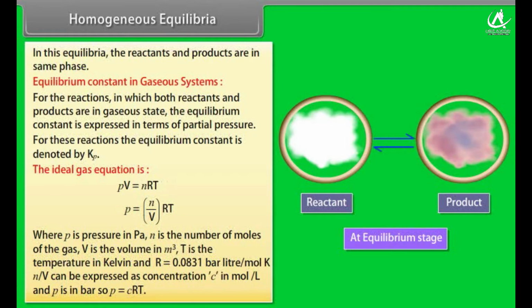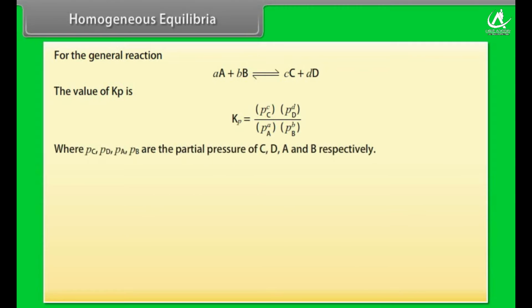N by V can be expressed as concentration C in mole per liter, and P is in bar. So, P is equal to CRT. For the general reaction, the value of Kp is, where Pc, Pd, Pa, Pb are partial pressure of C, D, A and B respectively, and it can be solved to